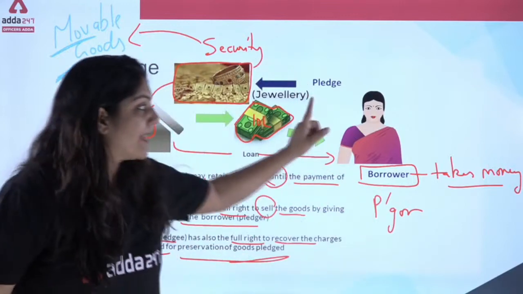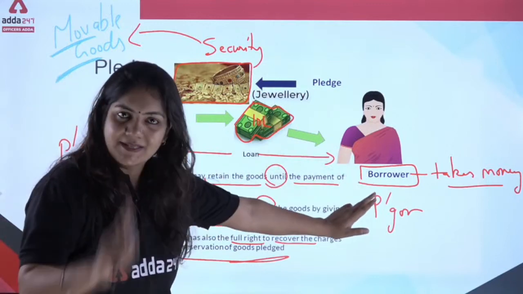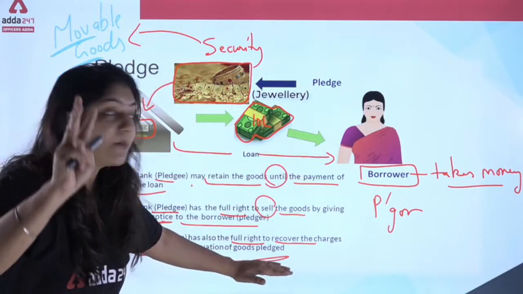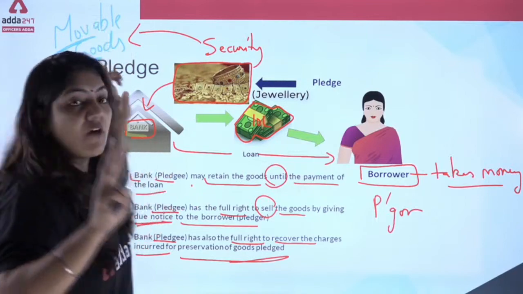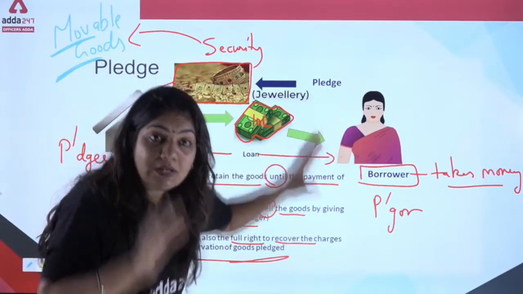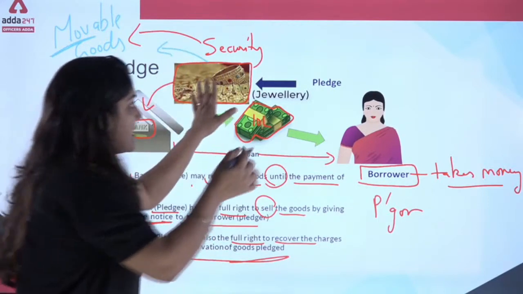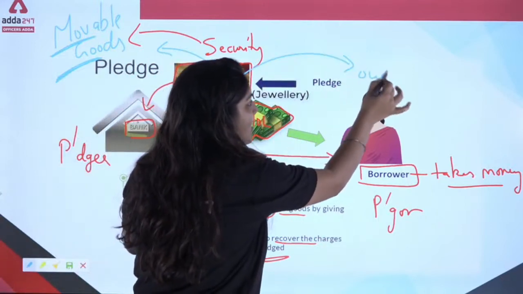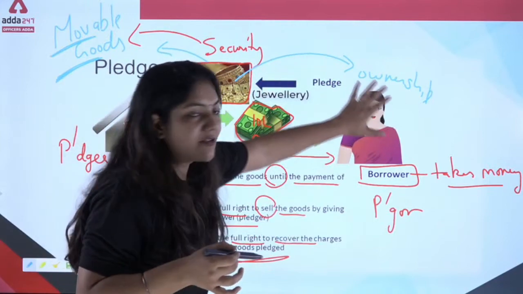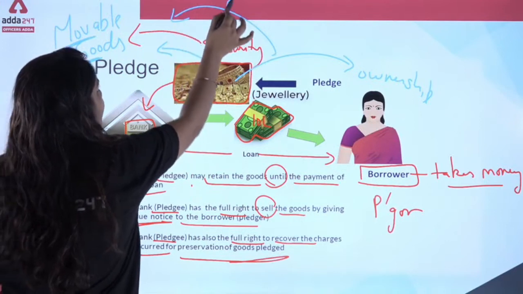So for pledge, you can note down there are two parties, pledgee and pledger. Done. Second, these three points are very important. Third point, the security is always of movable goods. And in this particular example, you can also see that the ownership remains with the lady. The ownership of the goods will remain with the lady, but the possession is going to the bank.